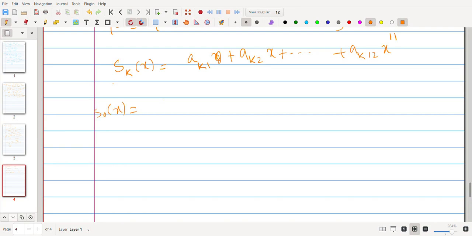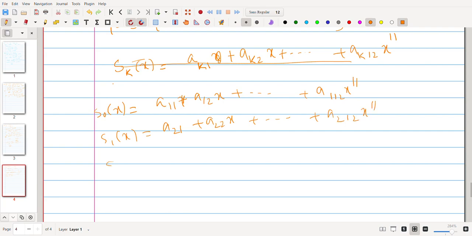This problem could be slightly lengthy. S0(x) starts with a0, so let S0(x) be a11 plus a12 x plus ... plus a1,12 x to the 11. S1(x) is a21 plus a22 x plus ... plus a2,12 x to the 11. S2(x) is a31 plus a32 x plus ... plus a3,12 x to the 11, and so on.